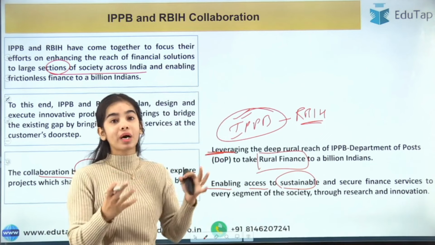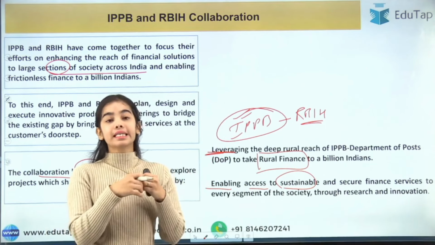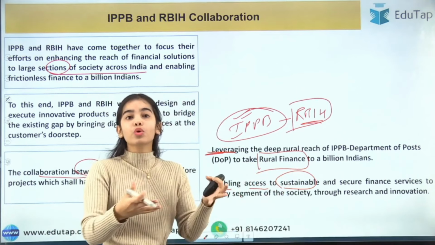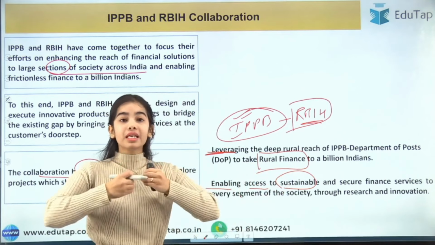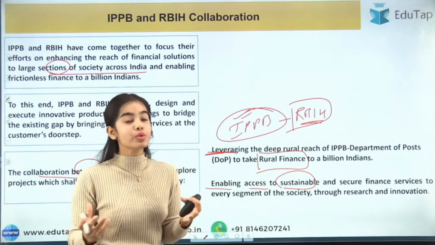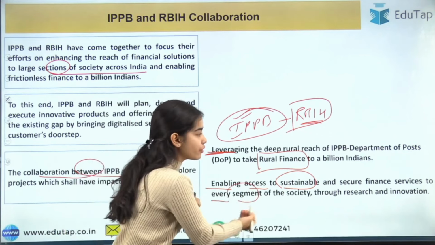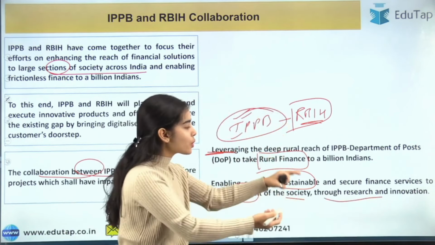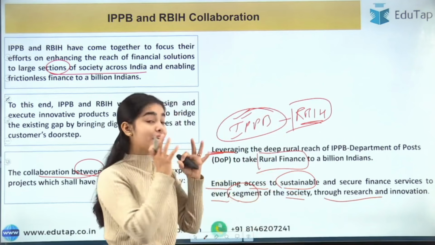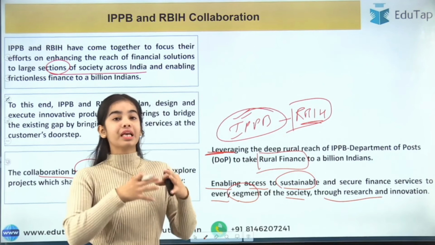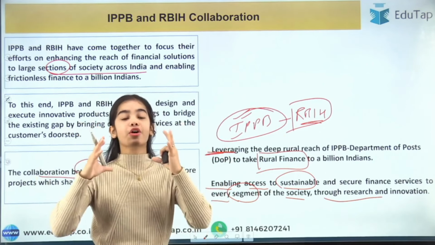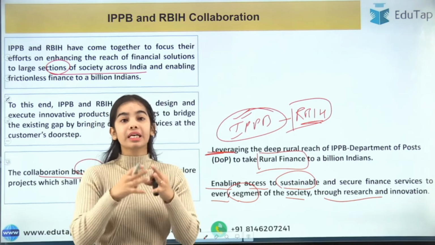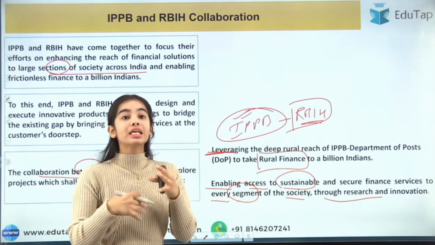So the RBIH is the one that promotes innovation. It is set up in Bangalore so that it can promote financial solutions and make them reach low income households also, so that financial services reach every segment of the society through research and innovation. RBIH can do this because it brings the different stakeholders of the market, the different regulators, the fintechs and the startups together to do research and innovation.